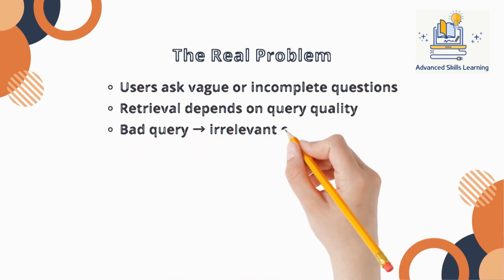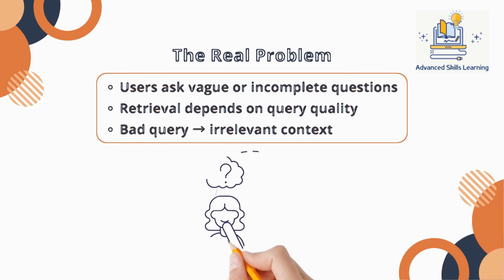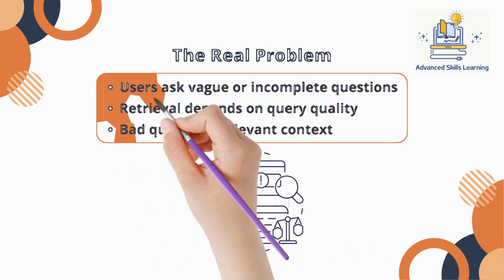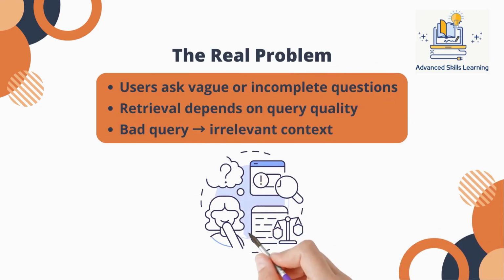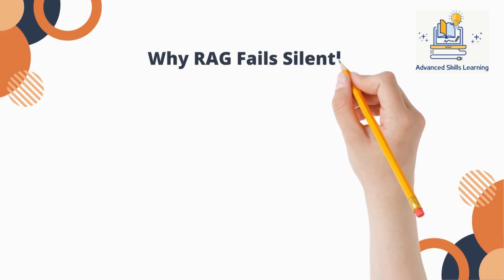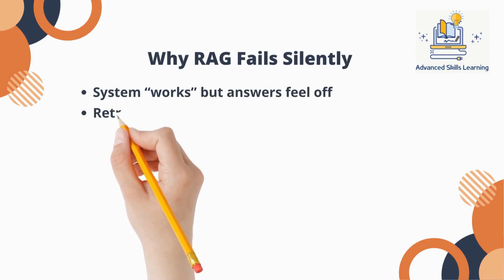It matches text. So what happens? Bad query goes in, irrelevant documents come out, and the LLM confidently generates the wrong answer. And this mismatch happens because users optimize for convenience, not for retrieval systems. This is why many RAG systems fail silently. Nothing crashes, nothing throws an error, but the answers feel slightly off, inconsistent, or incomplete.